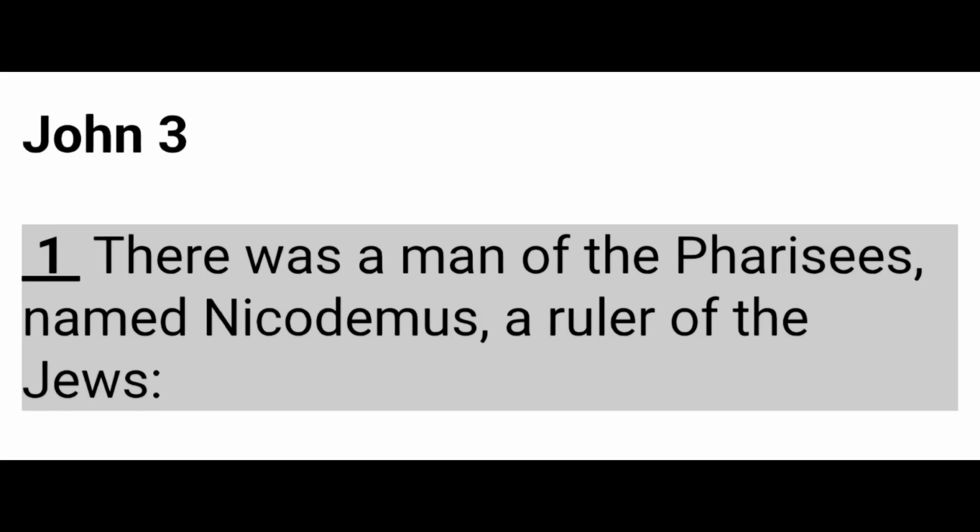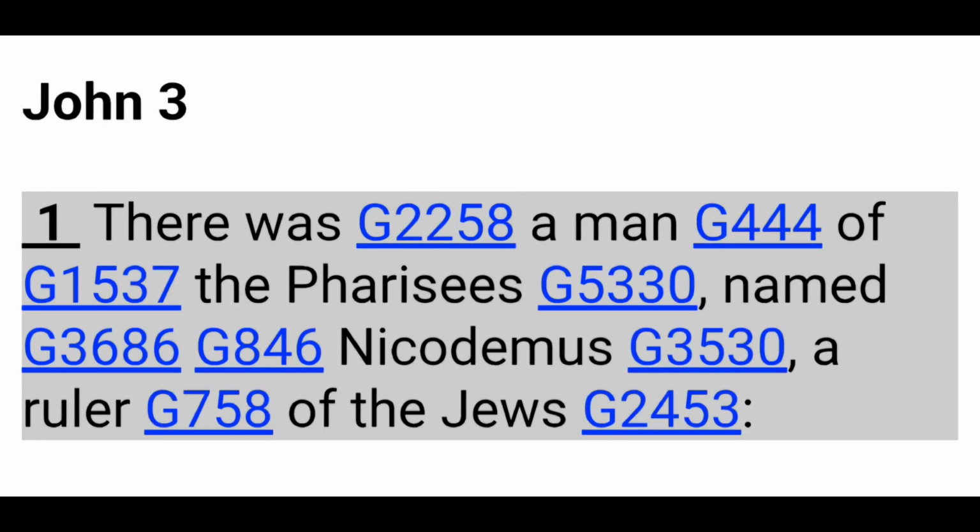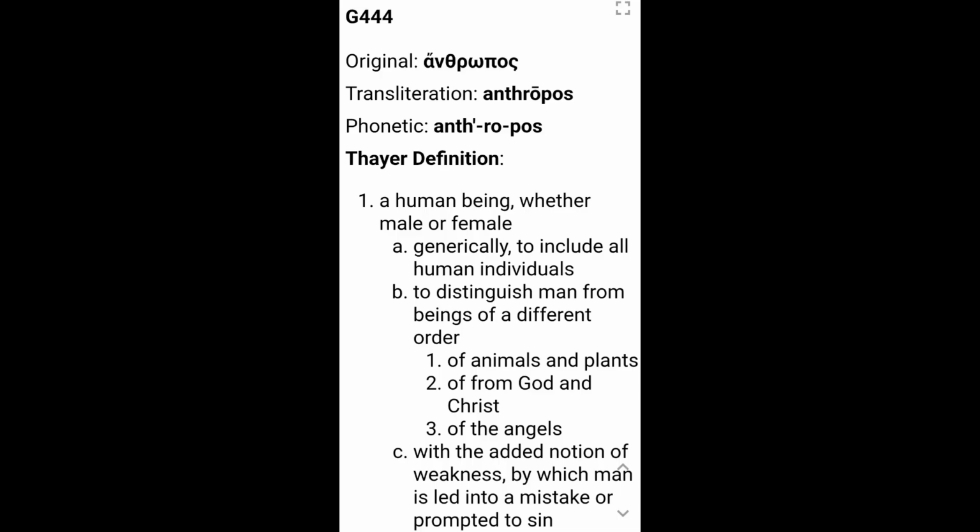Here is the verse in the King James English Version. There was a man of the Pharisees named Nicodemus, a ruler of the Jews. Looking for the word in the concordance, we see man is G444. Alpha, nu, theta, rho, omega, pi, omicron, sigma.